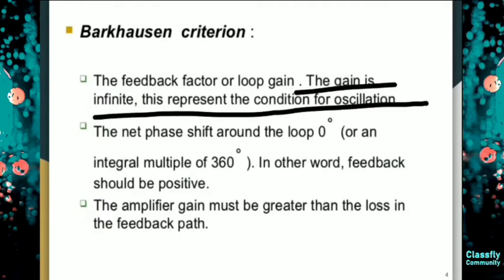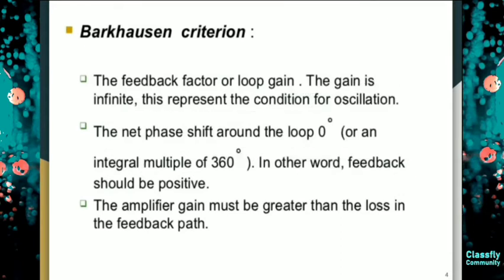The second point says that the net phase shift around the loop is 0 degrees or an integral multiple of 360 degrees. Basically it states that the feedback should be positive, that means both the input and the feedback should be in the same phase. The last point says that the amplifier gain must be greater than the loss in the feedback path.